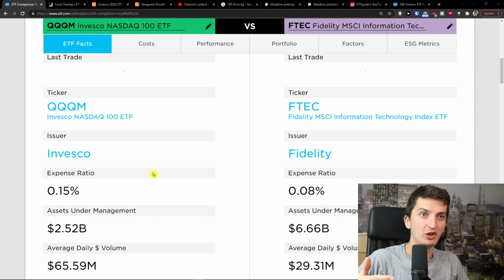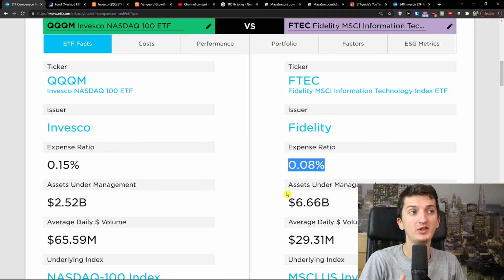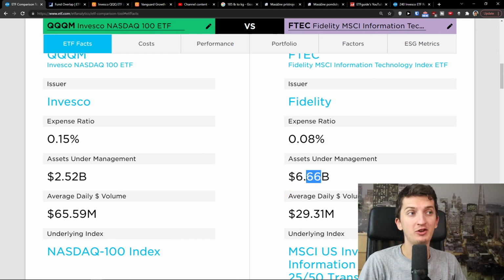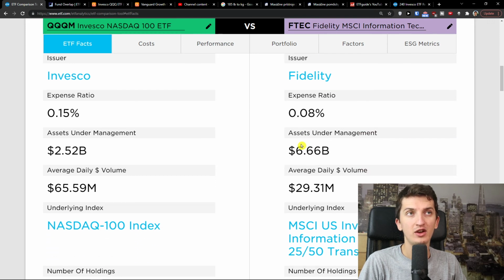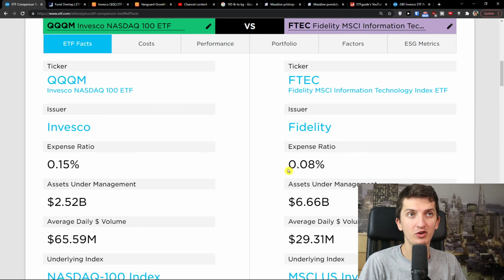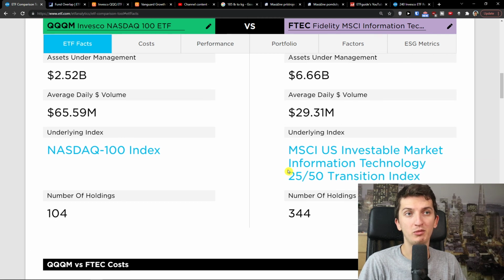Now, the expense ratio of QQQM is much higher compared to FTEC, and you see it right here. The expense ratio of the Fidelity ETF is only 0.08. Assets under management are a little bit higher on the Fidelity side, compared to the issuer Invesco's QQQM. And then also the index is completely different.